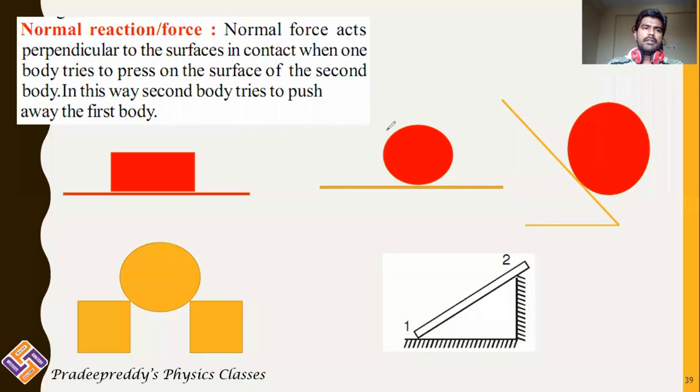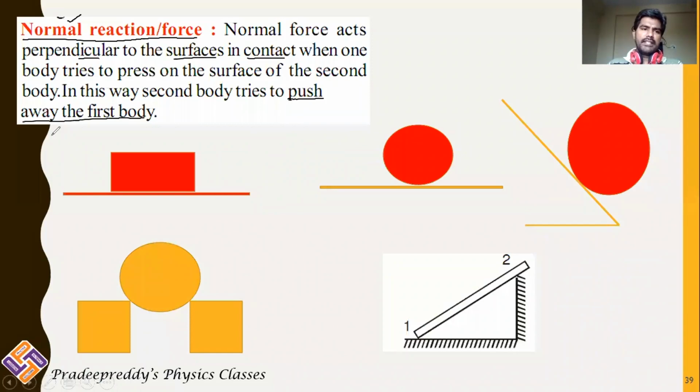See, normal reaction is a force, and that force always acts perpendicular to the surfaces which are in contact. When one body presses on the surface of a second body, the surface of the second body will exert some force in the opposite direction. Therefore, the second body will be pushing the first body in the direction opposite to that of the first body's push. That force is called normal reaction.